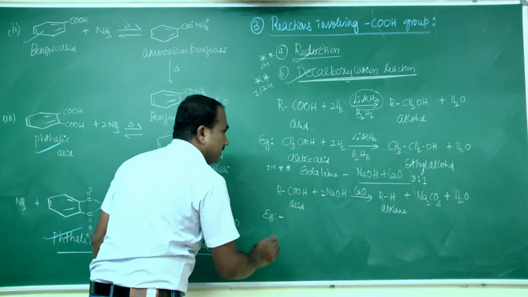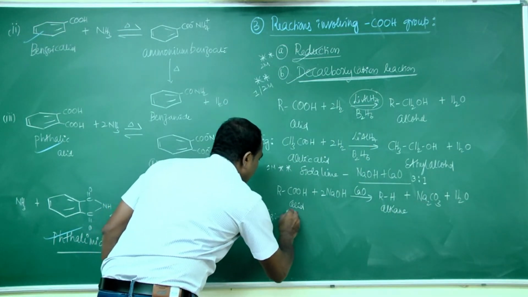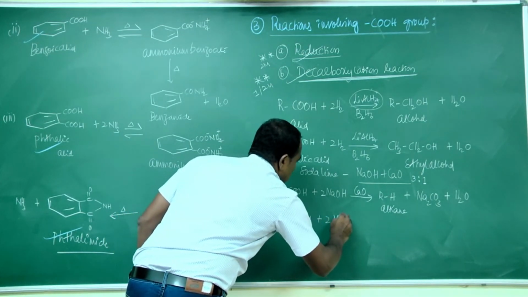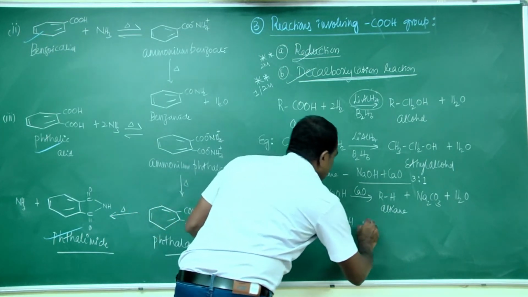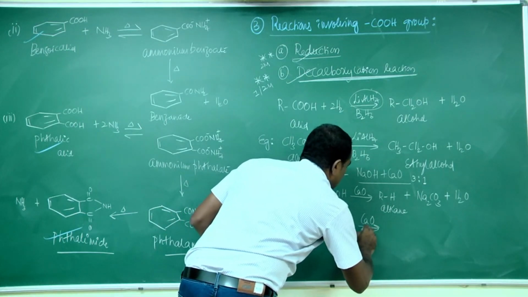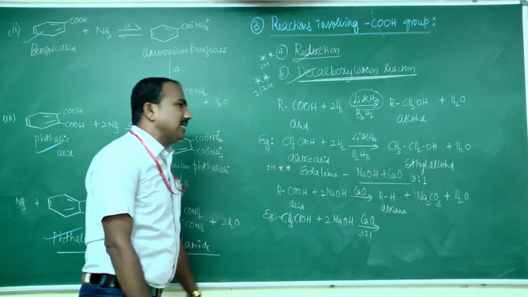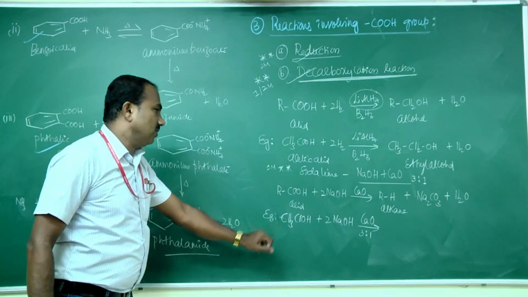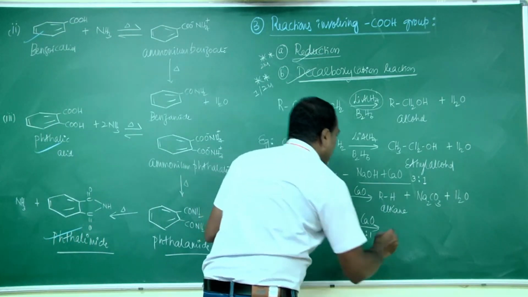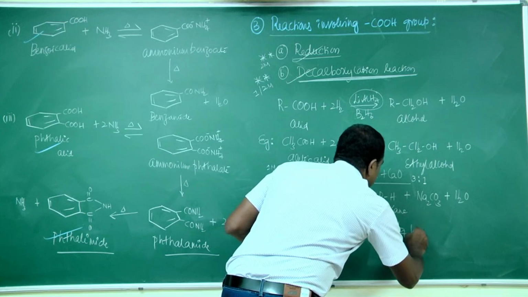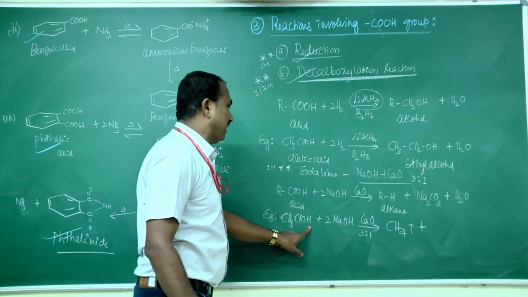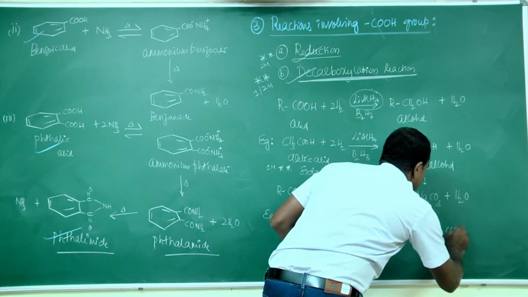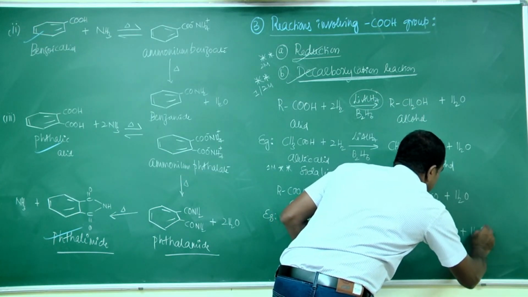An example for this reaction is when acetic acid, CH3COOH, reacts with soda lime, that is a mixture of sodium hydroxide and CaO, calcium quicklime, in the ratio of 3:1, to form methane. Methane gas is formed: CH3 combines with H to give CH4, along with Na2CO3 plus H2O.